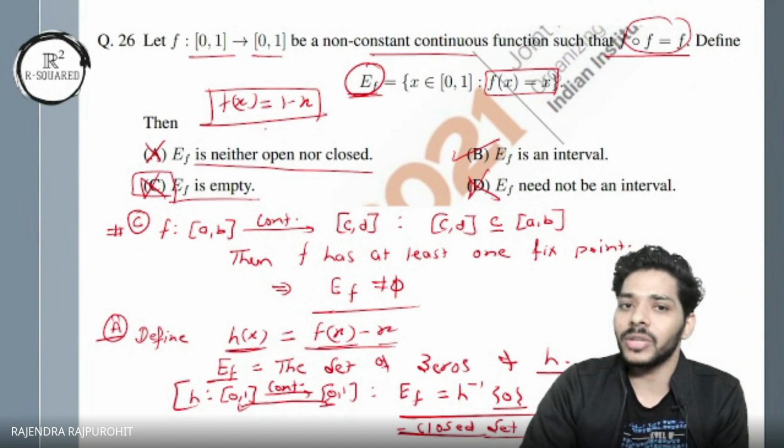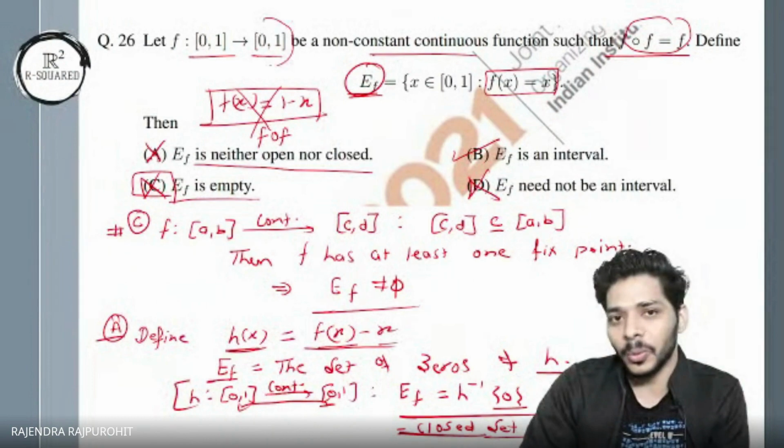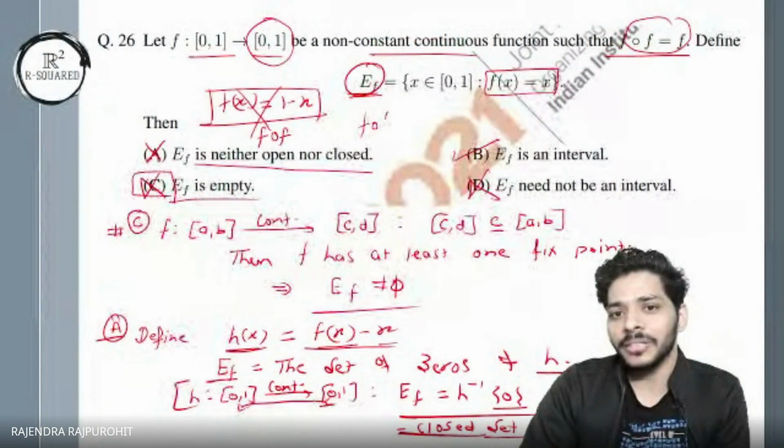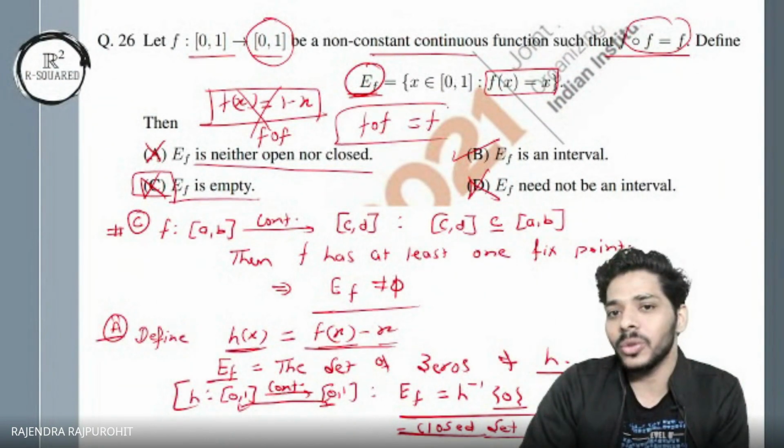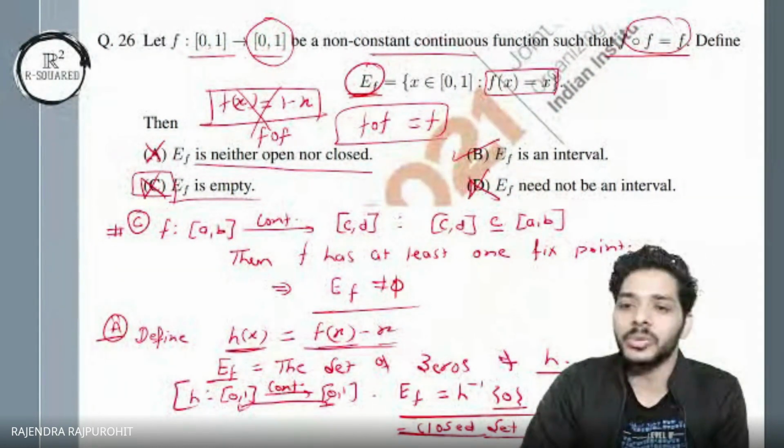Or you are getting the identity map. Oh, sorry, sir. I actually took f as identity. Since the range is also positive, otherwise for f of f equal to f, you have the identity function, and you also have the negative identity function. That can also be used as a counterexample.